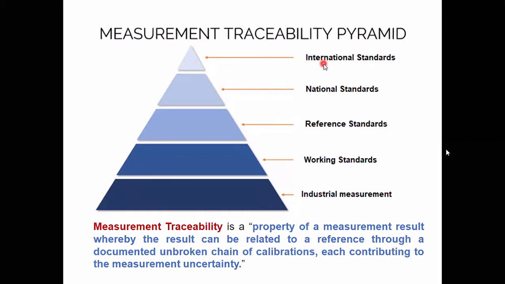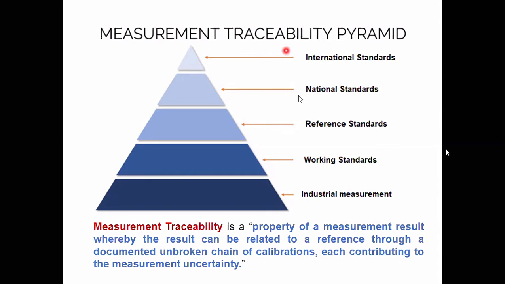Say that is 100% accurate. Then the national standard, if you compare that, there will be some fractional error. Say, for example, the reference standard with respect to this will have some error. So once you go downward, your uncertainty, or you can say the error, increases. Why? Because you are calibrating more and more times with different instruments. So that is why your uncertainty increases, bottom line.